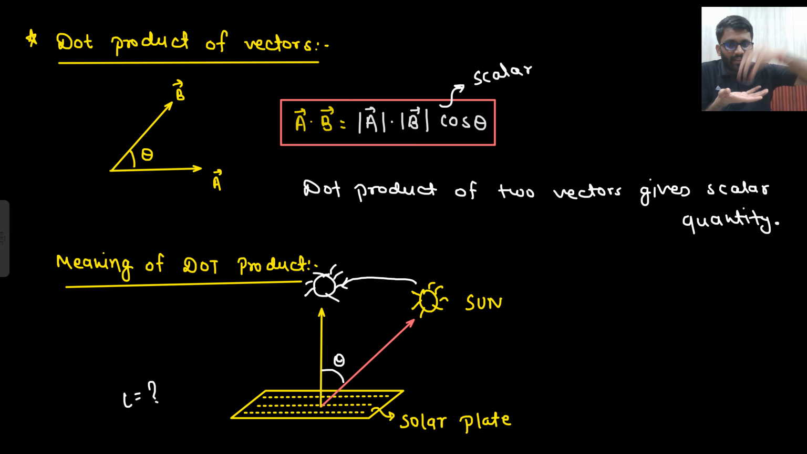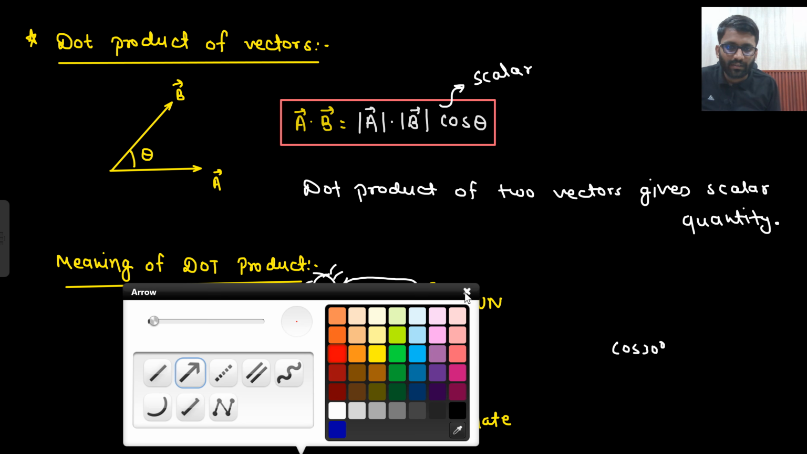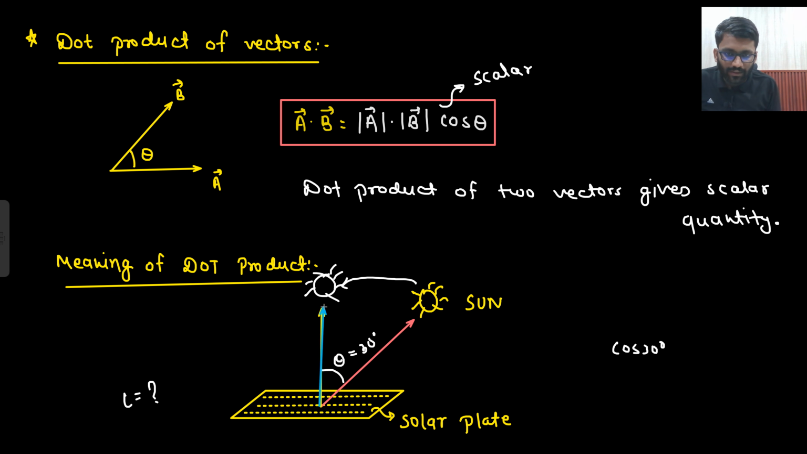If sun was here, the angle was some theta. Let's just say it was some 30 degree. So forget about the magnitude, just think about cos 30. If sun was right in front here, what will be the position vector? This would have been the position vector. What would be theta? 0 degree. So what is the value of cos 0? 1. That is the maximum value cos can get.